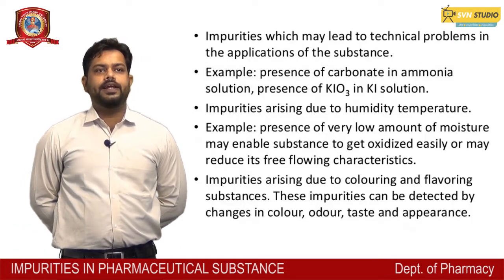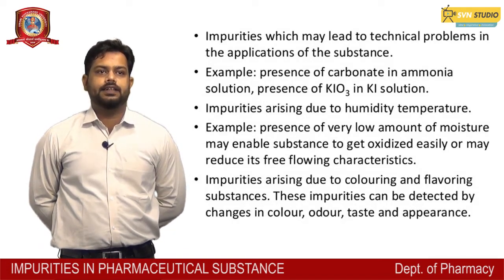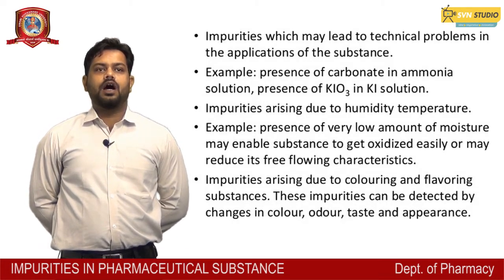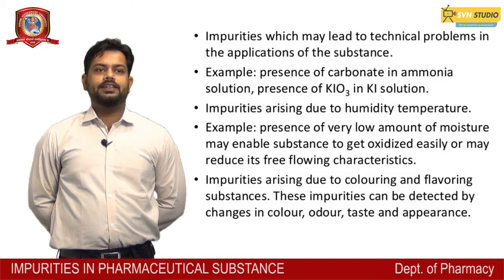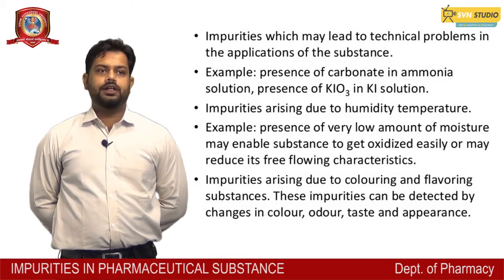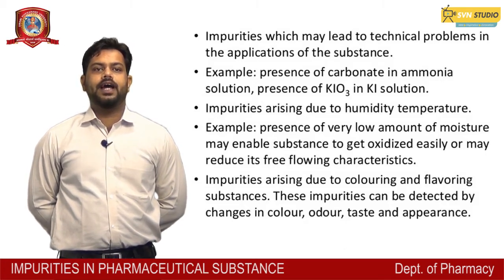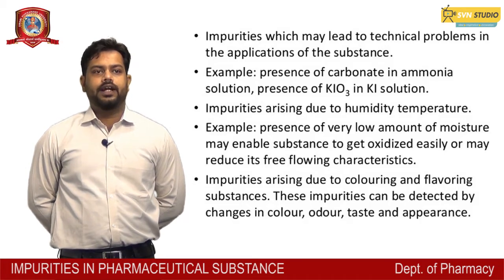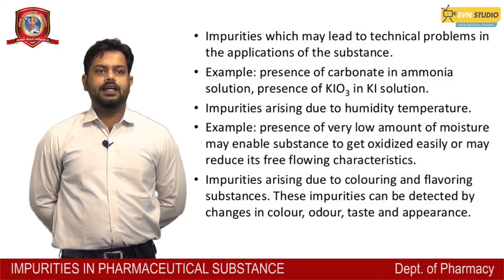Impurities which may lead to technical problems in the application of the substance. Examples: presence of carbonate in ammonia solution, presence of KIO3 in KI solution. Impurities arising due to humidity and temperature. For example, the presence of a very low amount of moisture may enable a substance to get oxidized easily or reduce its free-flowing characteristics. Another example is impurities arising due to coloring and flavoring substances.